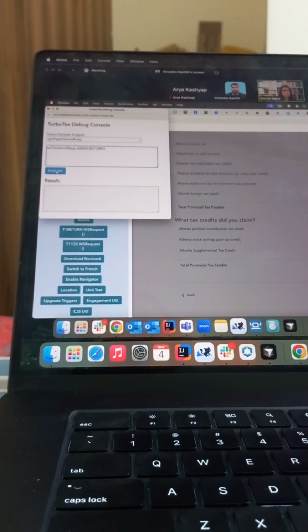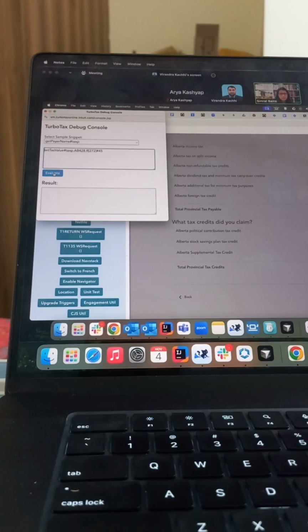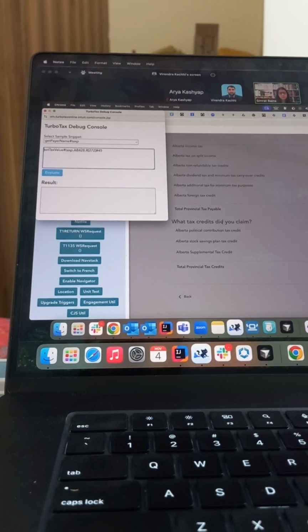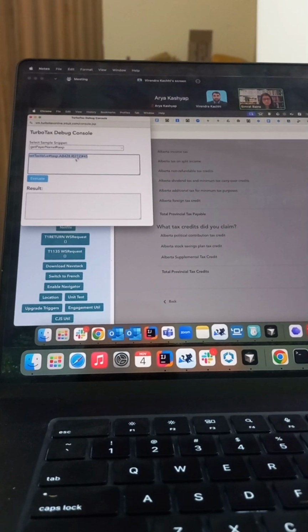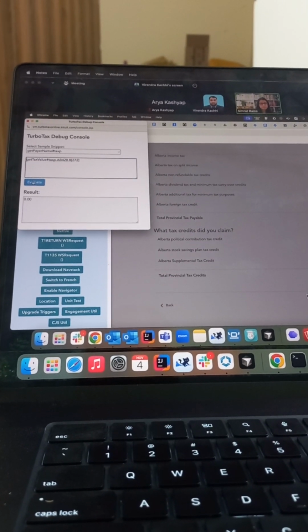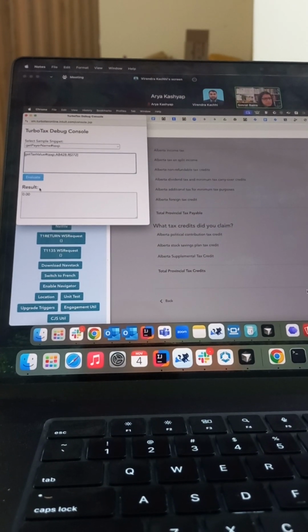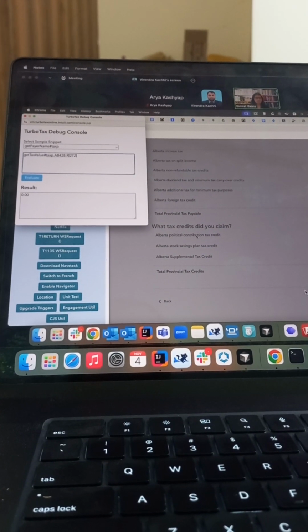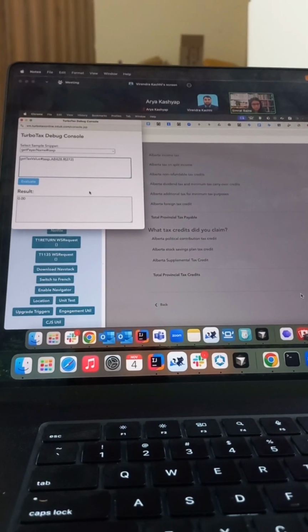Okay, now we set that. Now let's try refreshing it again. If you go back on the UI, if you click on back and then just continue again, let's see if we can get that. No, it is 0. That's weird. Okay, can you send me the? I had sent you the link for the spec. Let me check what you're missing.